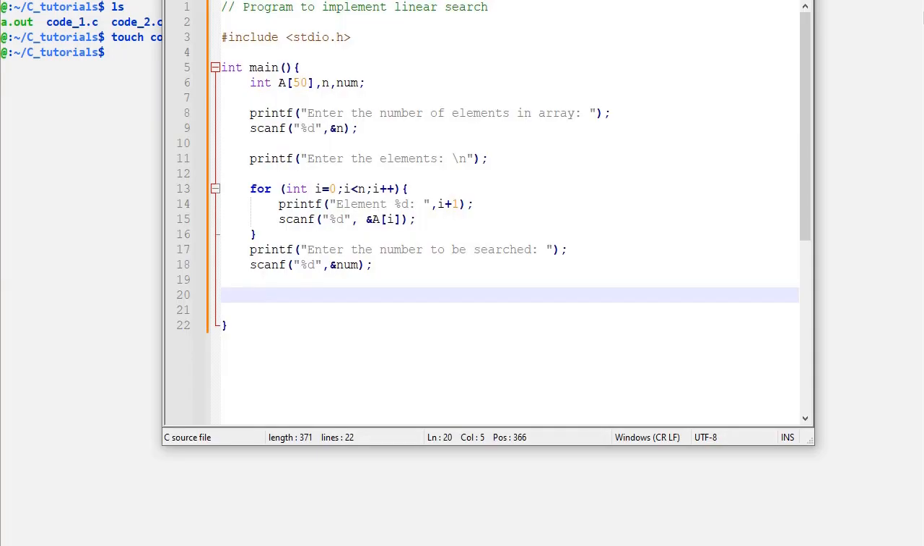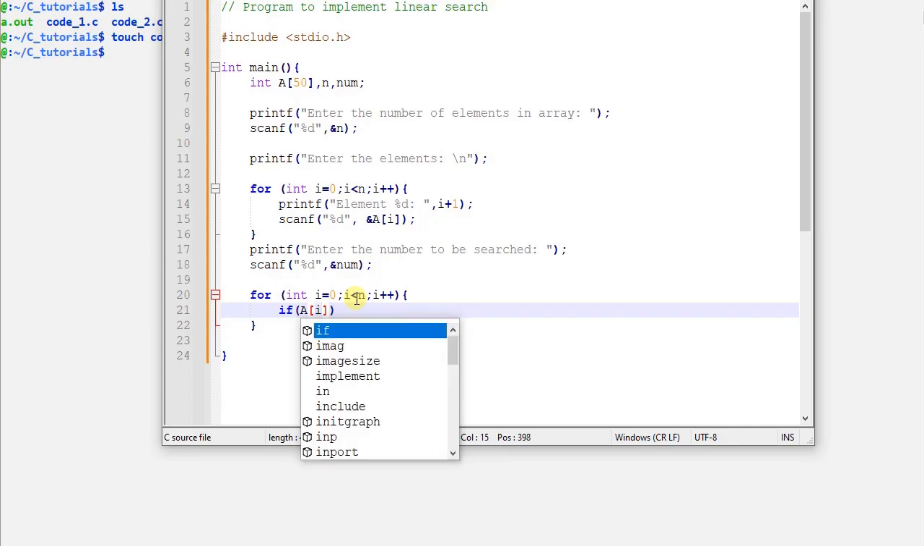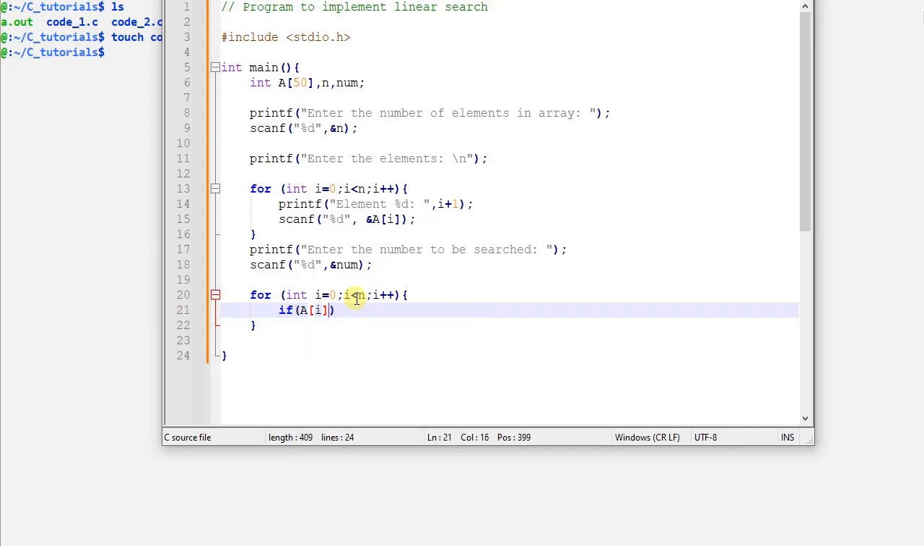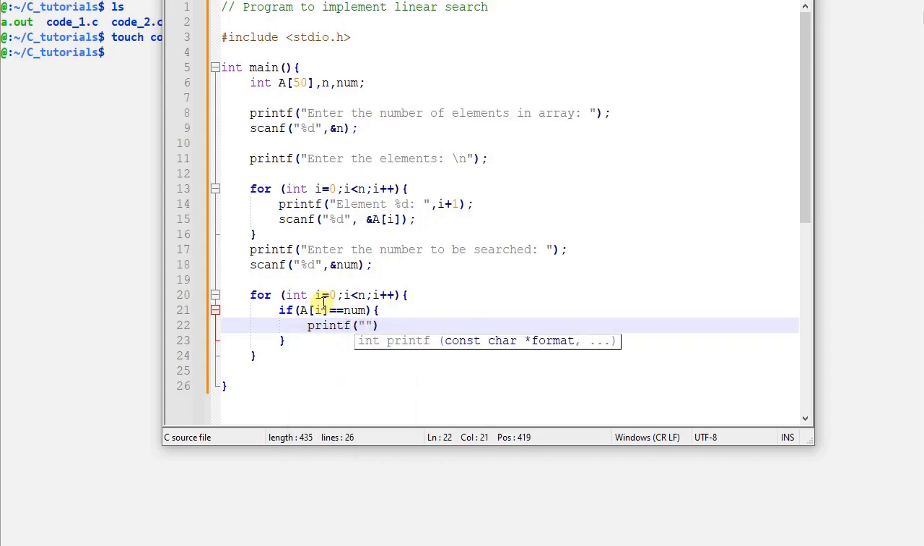So I'll start another for loop. Here I have to search if each of these elements, a[i], that will be the element at i equal to 0, 1, 2, 3, etc., is equal to the number that we are going to find. And if that's the case, then I have to print that number found at, and we'll just print the position where we have found the number.